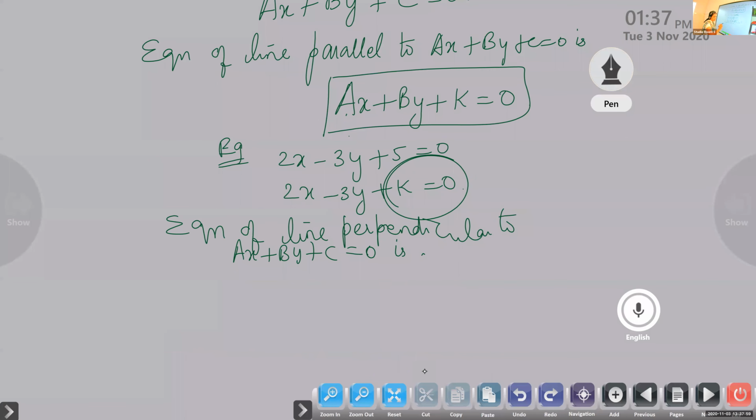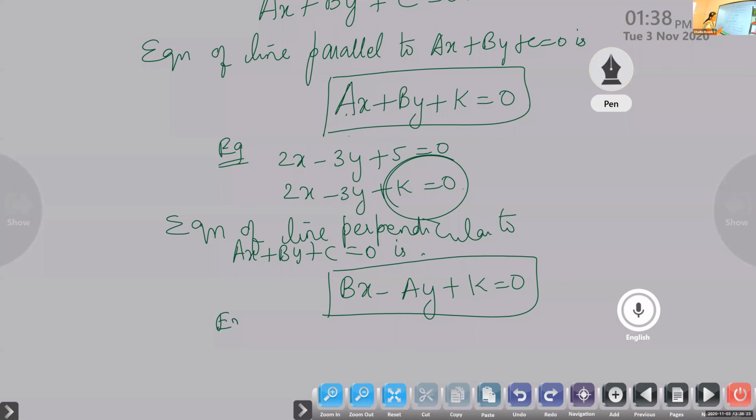Listen, if it is perpendicular, the product of the slopes is -1. So here what you will write is bx minus ay plus constant is 0. What you are doing here is you just exchange the coefficients and change the sign: bx minus ay plus k is equal to 0.